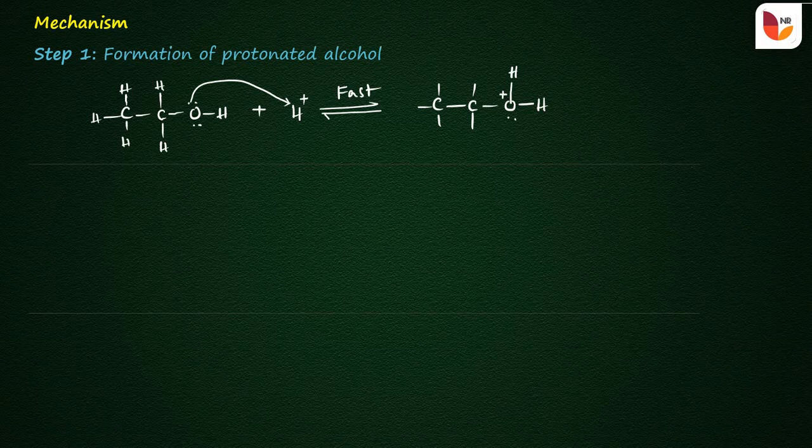Charges are very important in mechanisms. Without charges there are no marks for the chemical reaction. That is called protonated alcohol, that is, an alcohol containing one extra proton. Alcohols containing one extra proton are called protonated alcohol. This is the first step.